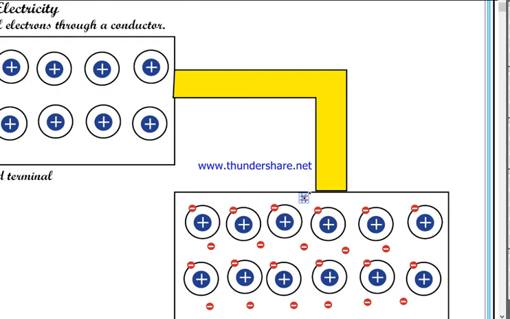So these electrons will move back through the conductor to their previous position, previous element, like this. All of the electrons will move through the conductor to the previous element.